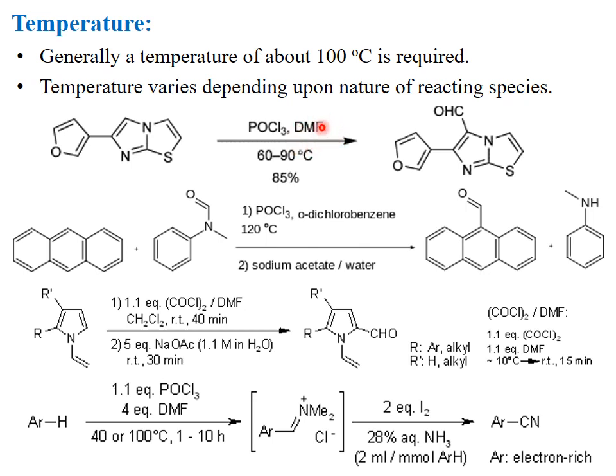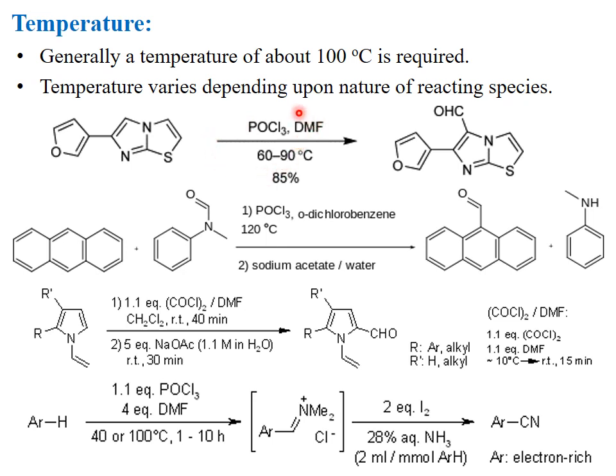That electrophilic species will attack at carbon number 9, so the iminium ion attaches at carbon number 9. This is an electrophilic substitution reaction. That iminium ion, upon hydrolysis in the presence of a sodium acetate base, gives a formyl group. This is formyl-substituted anthracene.